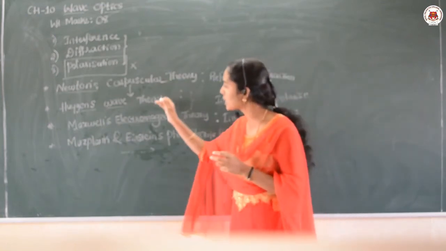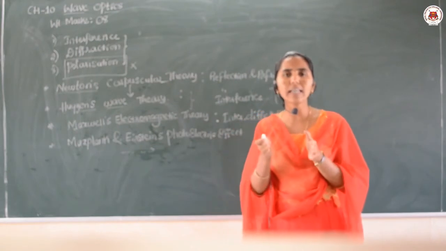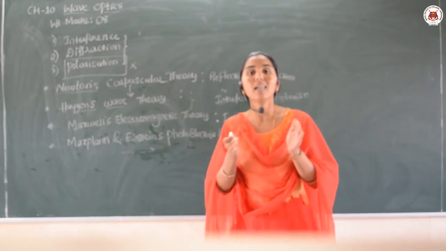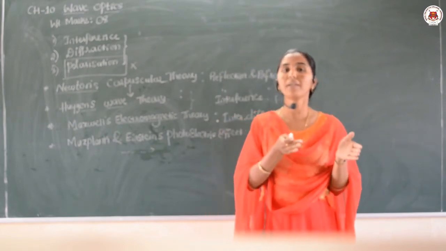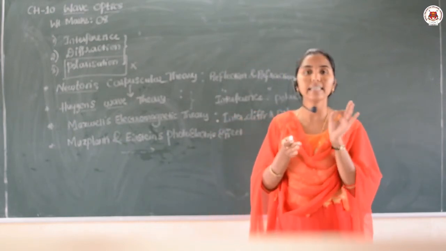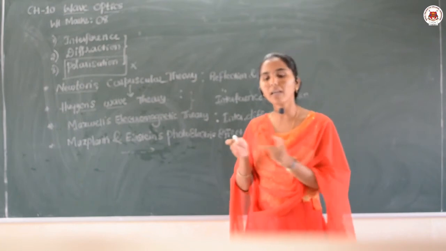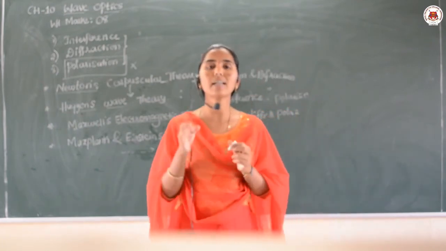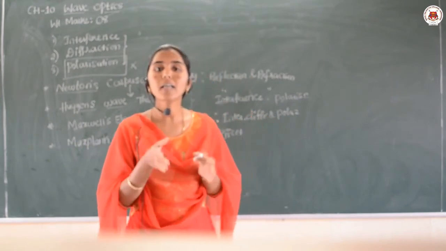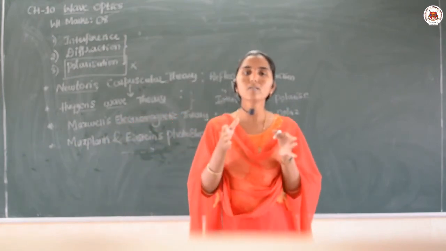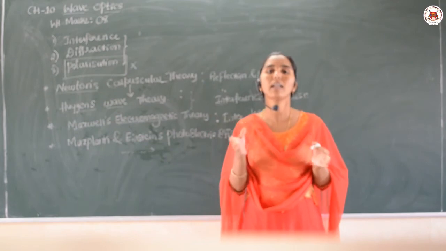Then by studying this theory, it is a very clear concept that light sometimes behaves as a wave and sometimes behaves as a particle, isn't it? Therefore, finally the scientist called de Broglie introduced the dual nature of light.